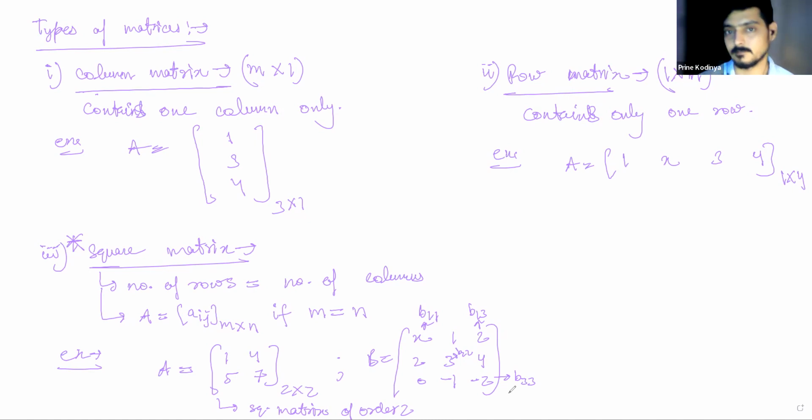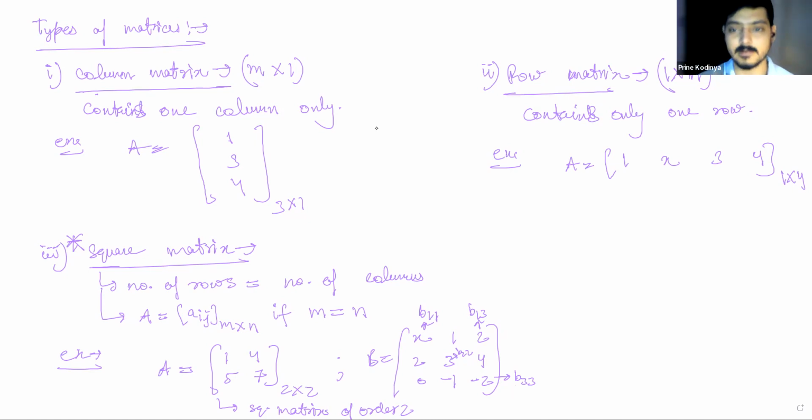So all the elements of type a11, a22, a33, a44, a55 are known as diagonal elements, and diagonal elements only exist in the case of a square matrix. Don't take a rectangular matrix and say that a11 is a diagonal element. No. A diagonal element only exists in the case of a square matrix, because there is no diagonal actually in a rectangle.